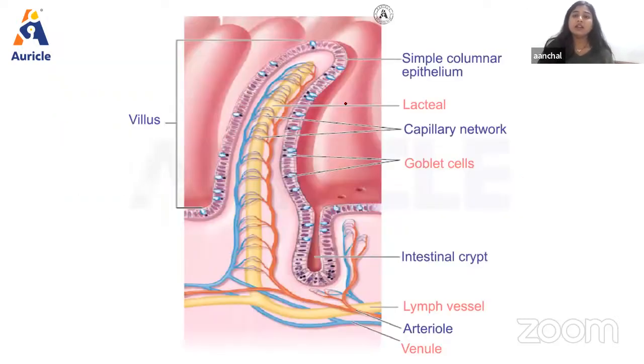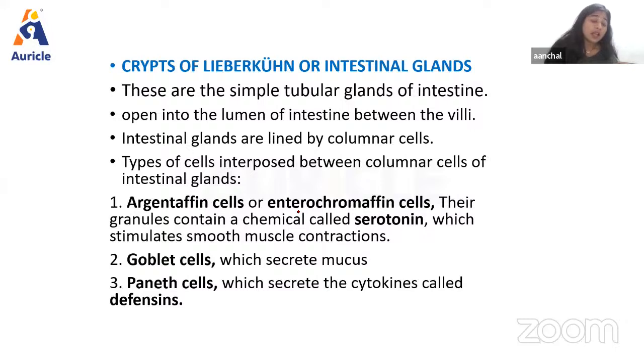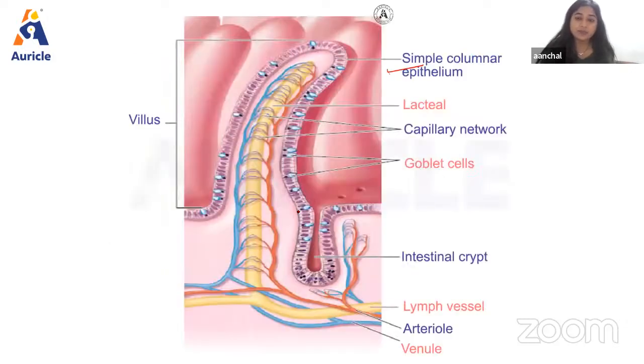So as we can see, the simple epithelium cells are present, then capillaries are also present, then globular cells and intestinal crypts are also present. About these structures we're also going to discuss. As we know, intestinal glands are simple tubular glands of the small intestine, and intestinal glands do not penetrate the muscularis mucosa of the intestinal wall, but open into the lumen of the intestine between the villi, as we can see here also in this picture.